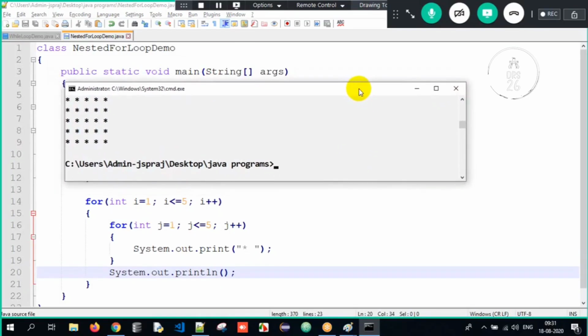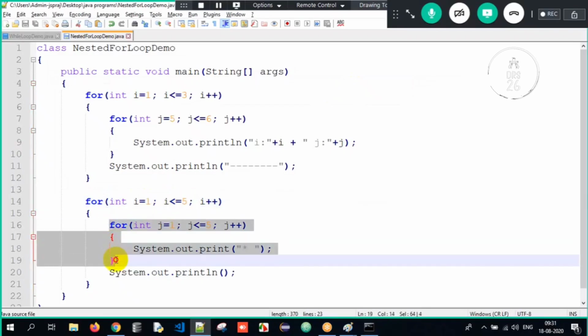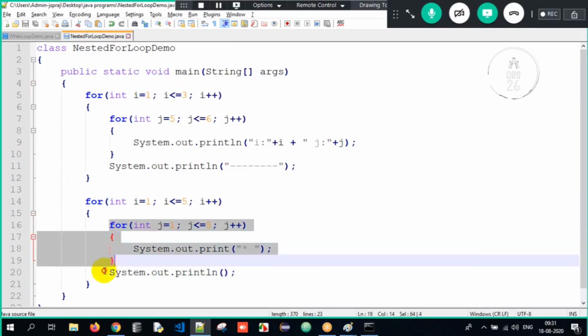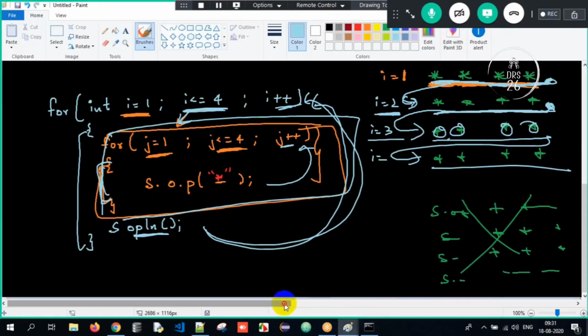But how did I get it here? How did I get this expected output? See, i is 1, meaning row 1. Is 1 lesser than or equal to 5? Control comes inside. One row is printed, okay? And next line. My control goes to the next line. Goes back. One row is printed, control moves to the next line. This way we are supposed to understand the working of a simple for loop.